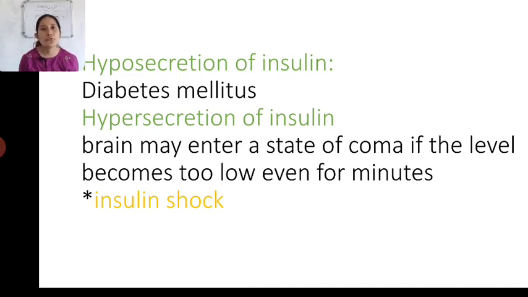So if insulin is secreted in low amount, what do you think will happen? Your blood will contain more glucose. The disease caused by the presence of more glucose in the blood is known as diabetes mellitus. In common language, it is also called diabetes.